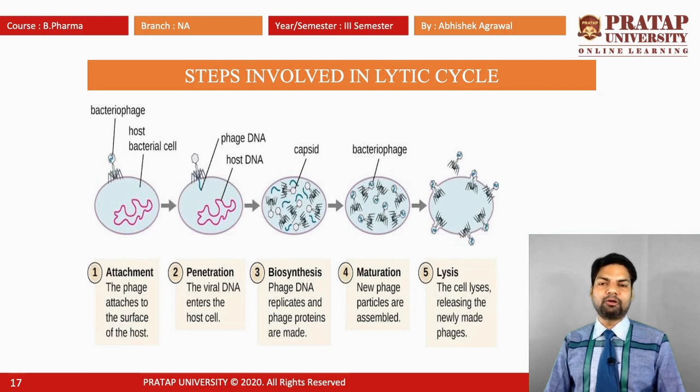Third one is the biosynthesis. The phage DNA replicates and phage proteins are made. Fourth one is the maturation of the virus. The new phage particles are assembled within the cell, and fifth one is the lysis. The cell lyses, releasing the newly made phages. So these steps are involved in the lytic cycle.